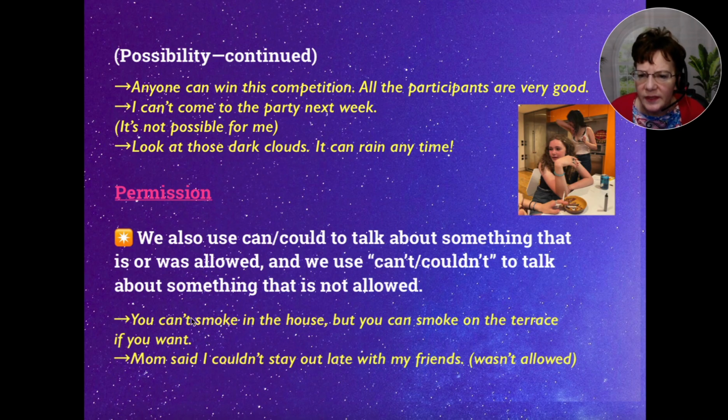So this is granting permission. Can't do this, you can do that. And then we have mom said I couldn't stay out late with my friends. So this means I wasn't allowed to stay out late.